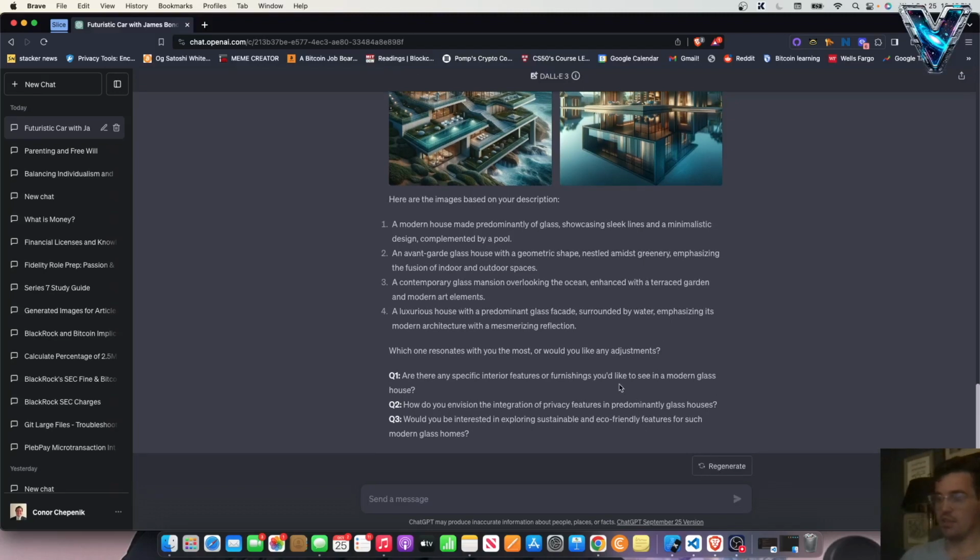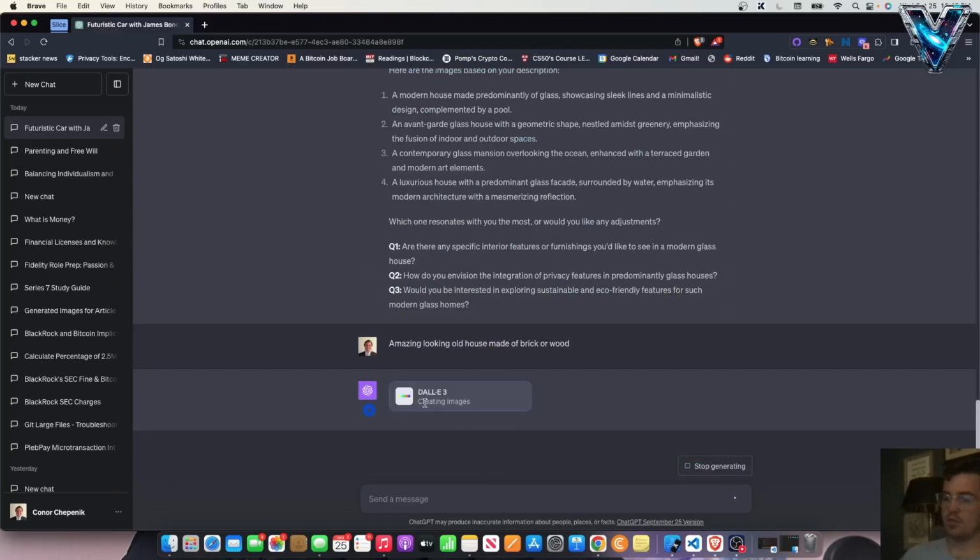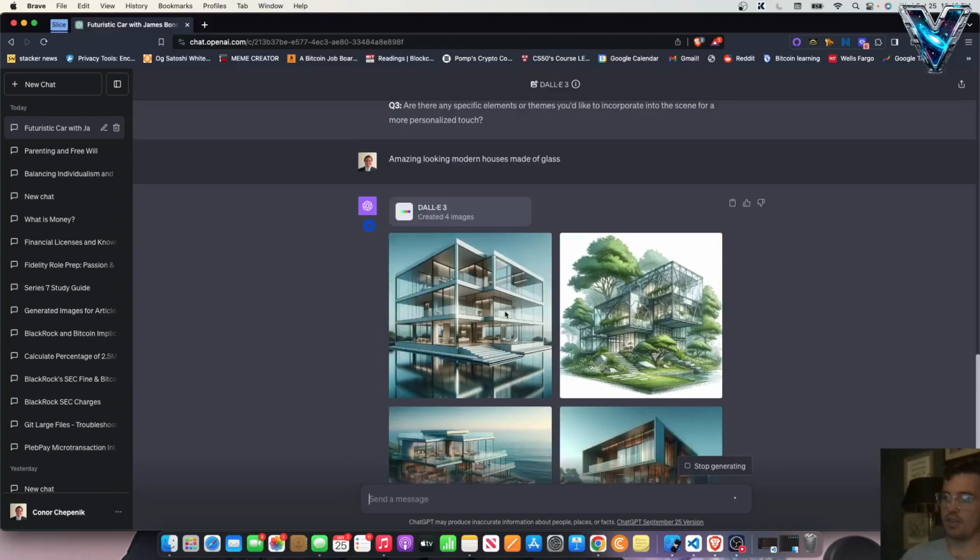All right, let me copy and paste that, and then we'll say amazing looking old house made of brick or wood. Make sure it starts generating. Excellent. All right, and let's see.